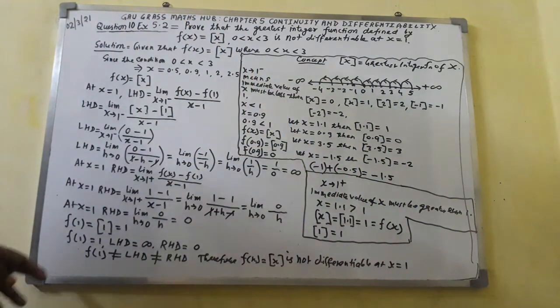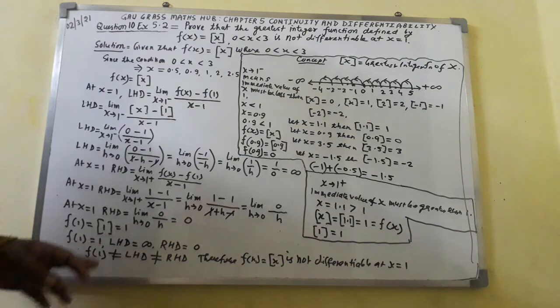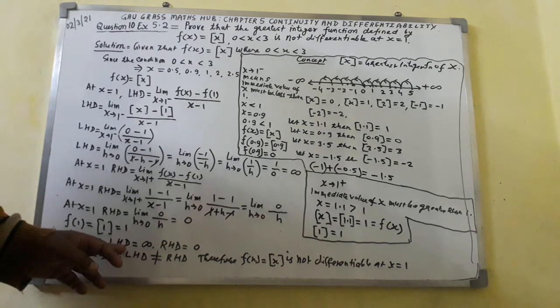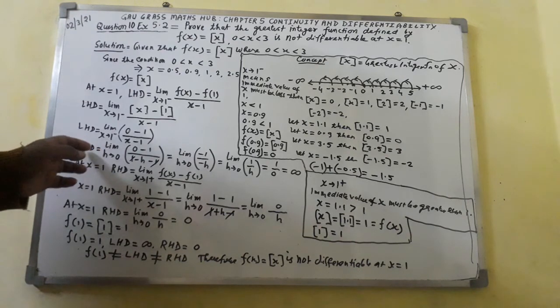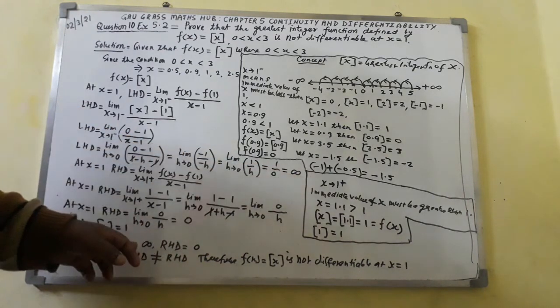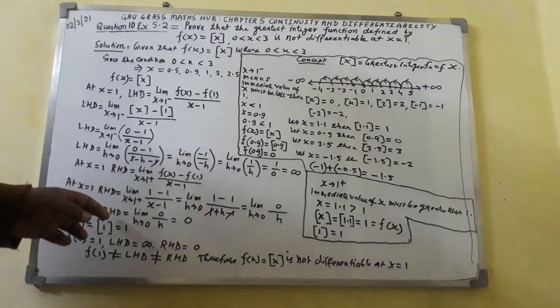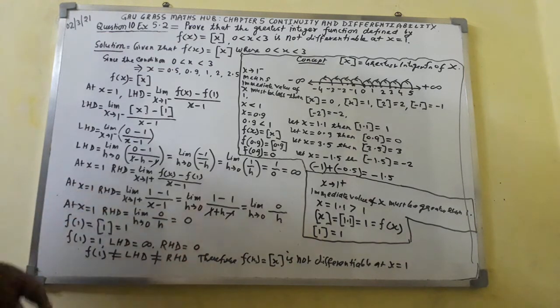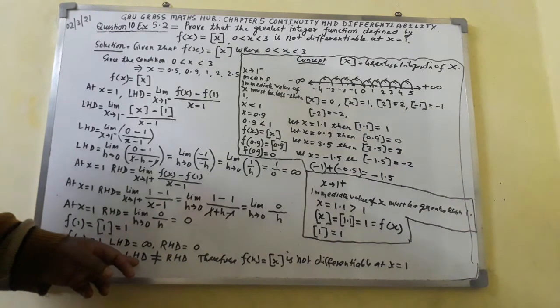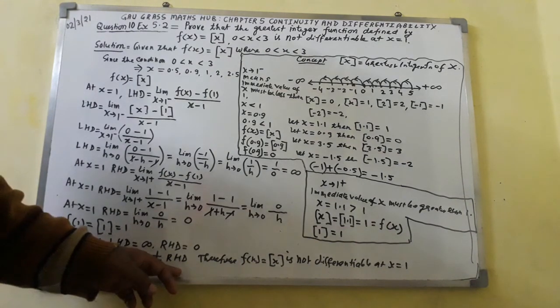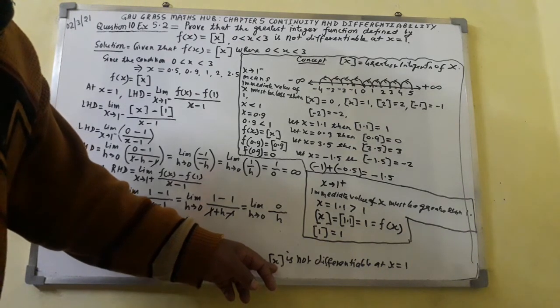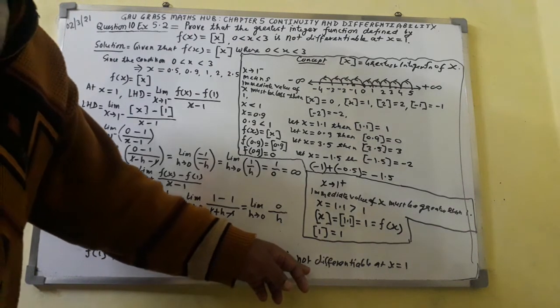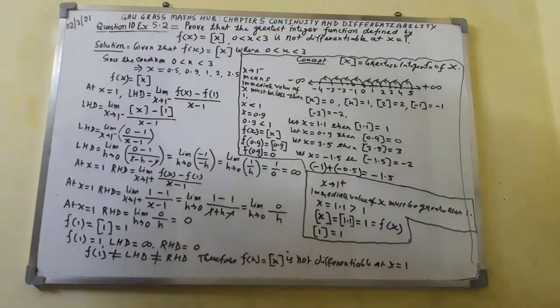Here you can see f of 1 is equal to 1. Left hand derivative you have got infinite, and right hand derivative you have got 0. f of 1 is not equal to left hand derivative, is not equal to right hand derivative. Therefore, f of x is equal to greatest integer function of x is not differentiable at x equal to 1.